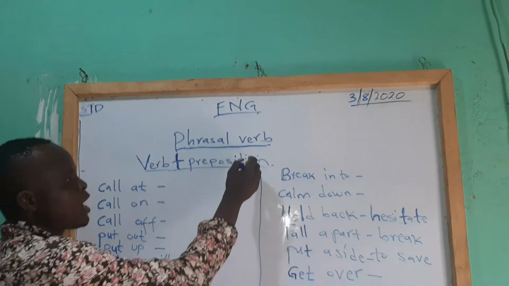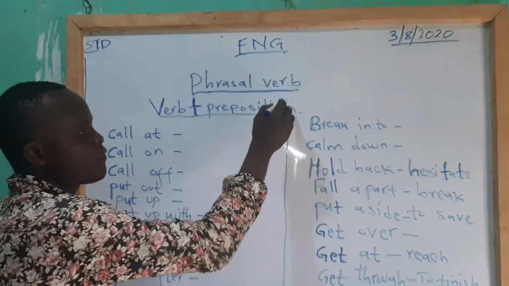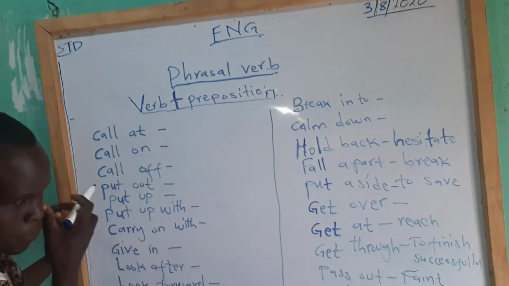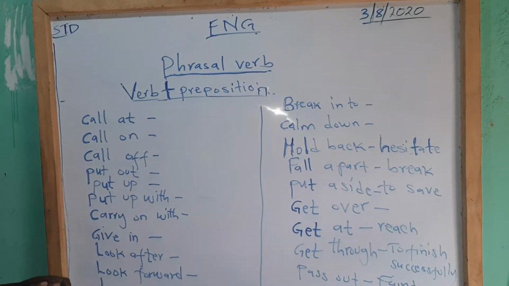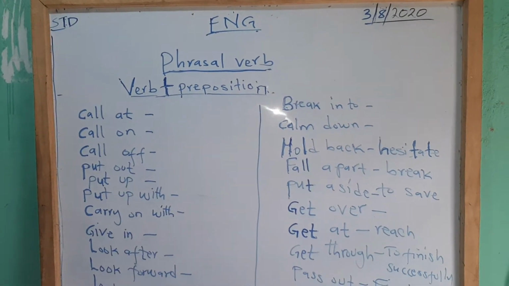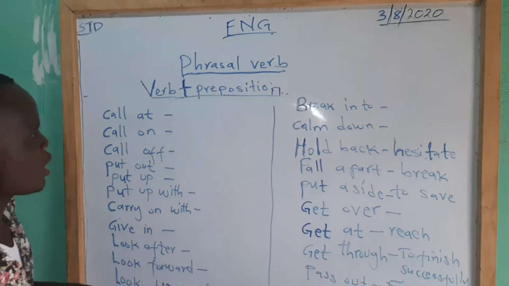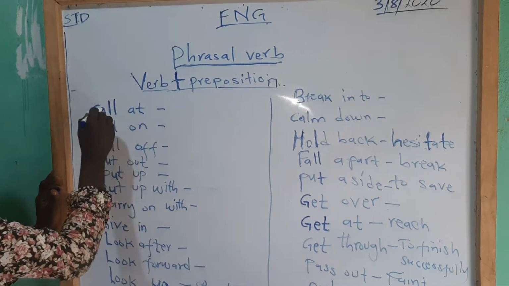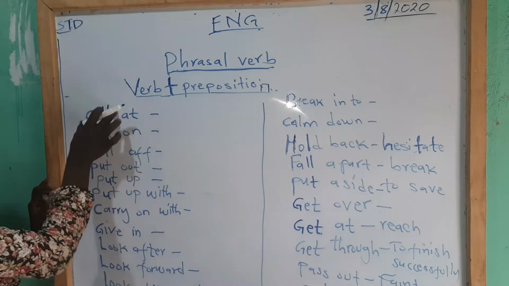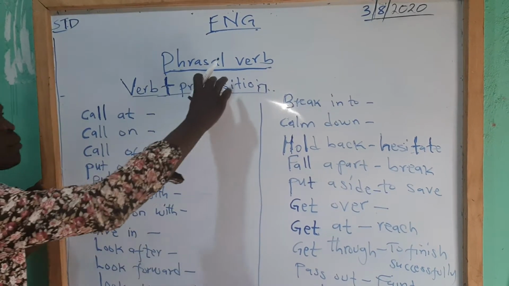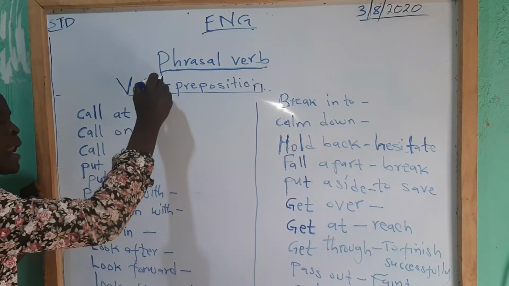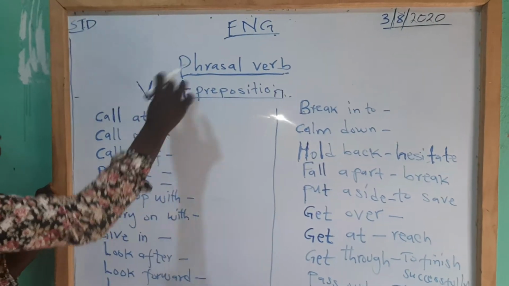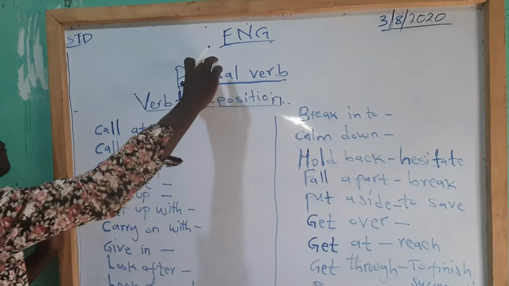A phrasal verb can have very many meanings. There are many thousands of phrasal verbs, but today we are just going to look at some of the common ones we use in our day-to-day learning. Number one, call at. You can see the word call is a verb, the word at is a preposition. So the phrase call at is not a verb, it is a phrasal verb.